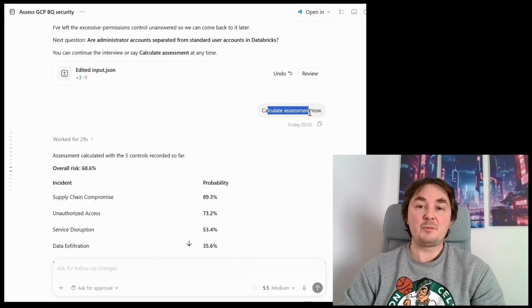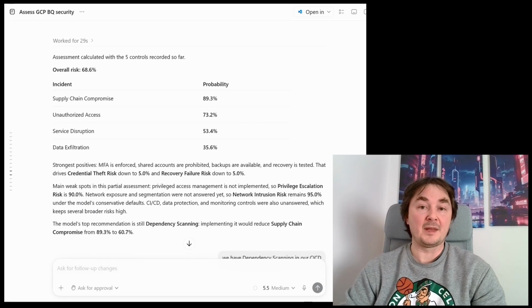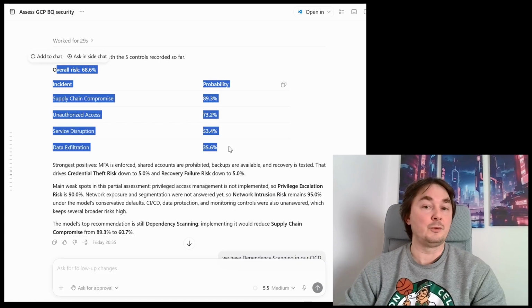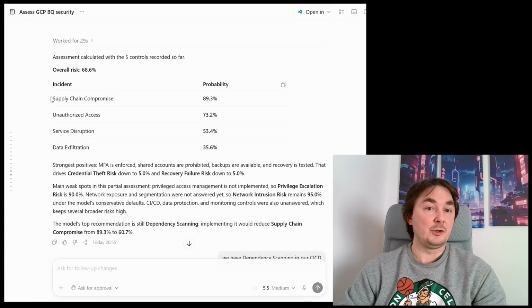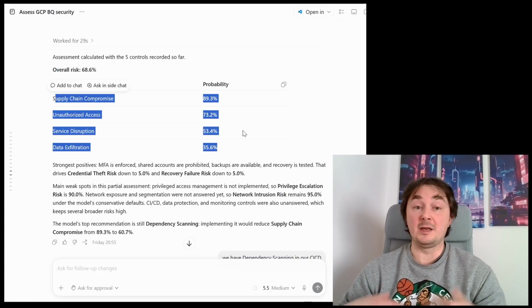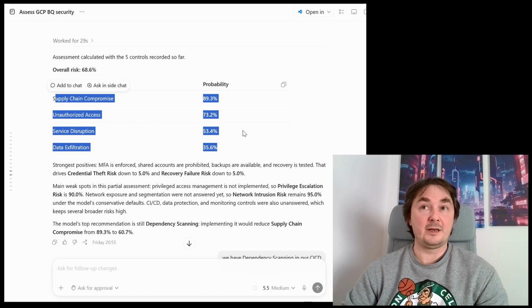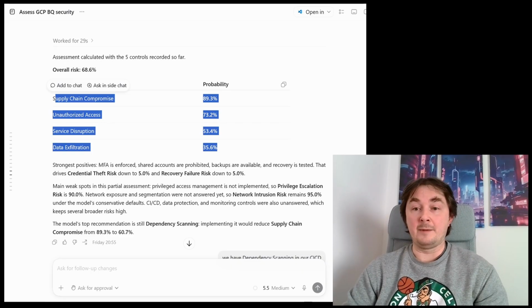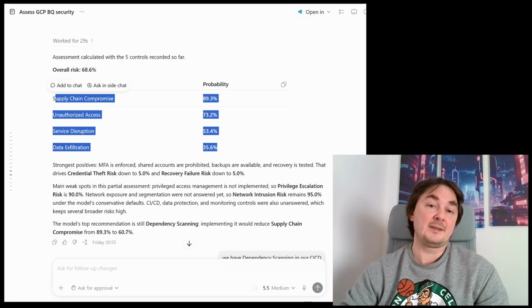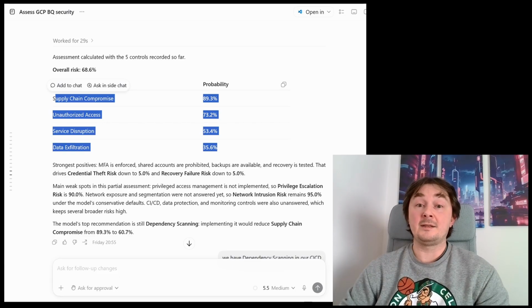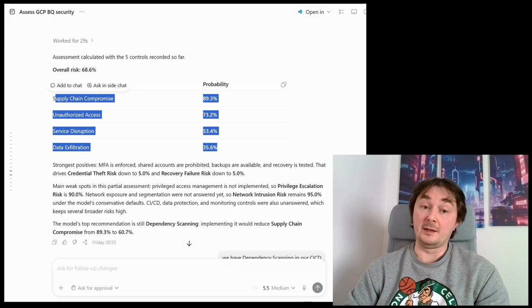But then I said, no, please, let's run the assessment, and it calculated the risk, which was quite high. You can see how it's split between my existing incidents. So it all fits together, and it didn't hallucinate, which is nice. Even better, I'm pretty confident that if I rerun this, and we will do that together later in this video, the numbers would be exactly the same, because the reasoning is in the Bayesian engine, not in the LLM part.